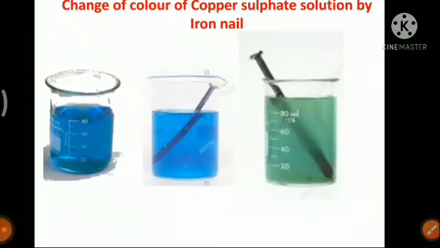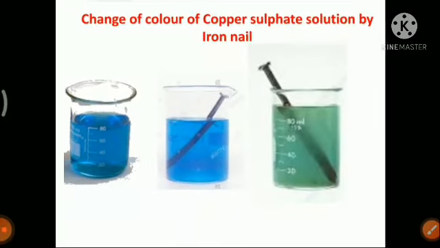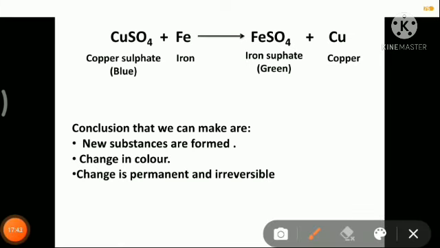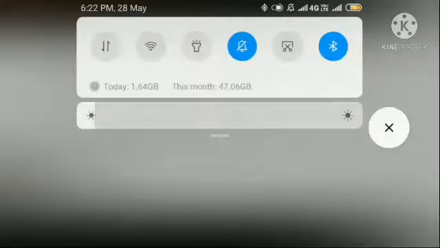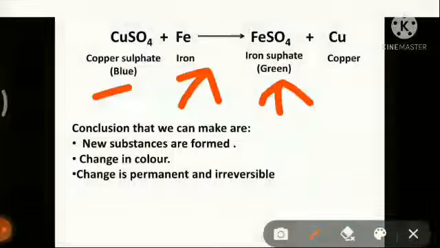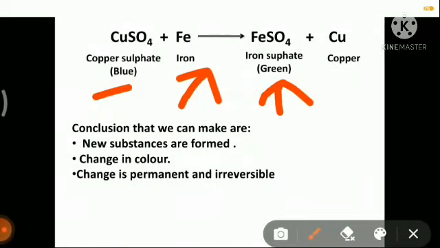Why is it so? Because a chemical reaction is occurring. So what is the chemical reaction? This copper sulfate is reacting with the iron which is present in the nail, and it is giving us a different substance, which is ferrous sulfate or iron sulfate. The formula is FeSO4. This iron sulfate gives a green colored solution, and we will get copper which will be deposited on the iron nail as a brown colored substance.